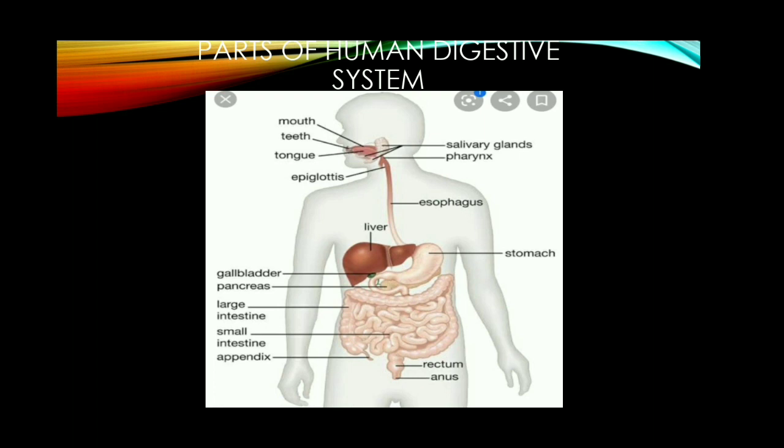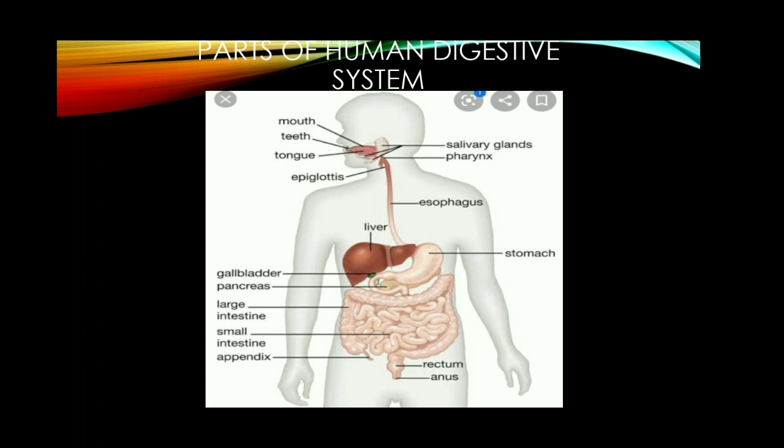These complex forms of food cannot be absorbed by our intestinal wall directly. They must be dissolved and broken down into smaller molecules. So, in our digestive system, these complex insoluble food particles are broken down into simpler soluble and diffusible particles. This process takes place by the action of certain digestive enzymes secreted by our digestive glands.